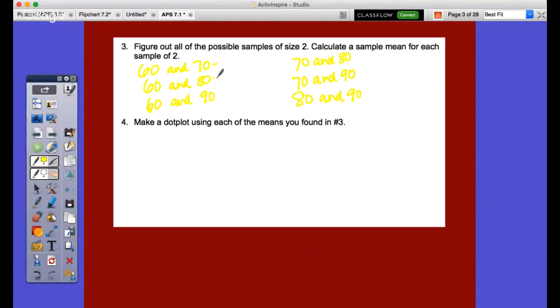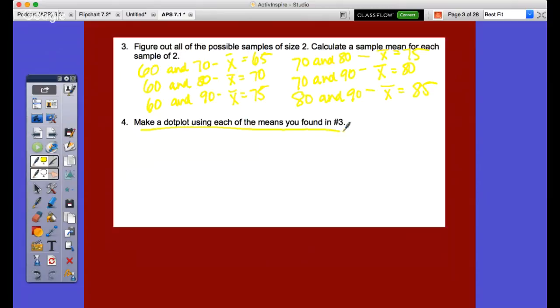So what we've got here is means that are all over the place. We've got x bar equals 65. My mean of my sample here would equal 70. My x bar would equal 75. And I'm just going to keep it flowing here: 75, 80, and 85. So based off this, let's make a dot plot using each of the means you found in number 3. Okay, so let's talk about this really quick.